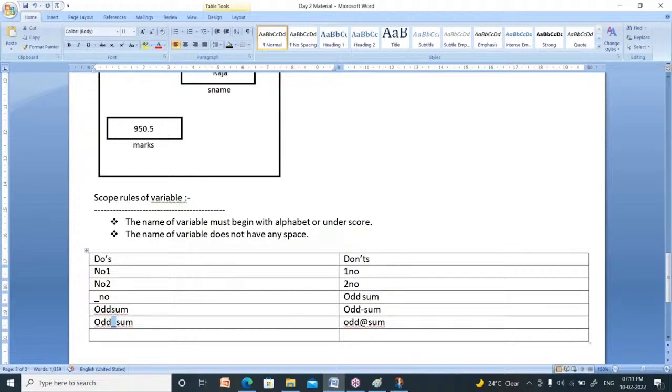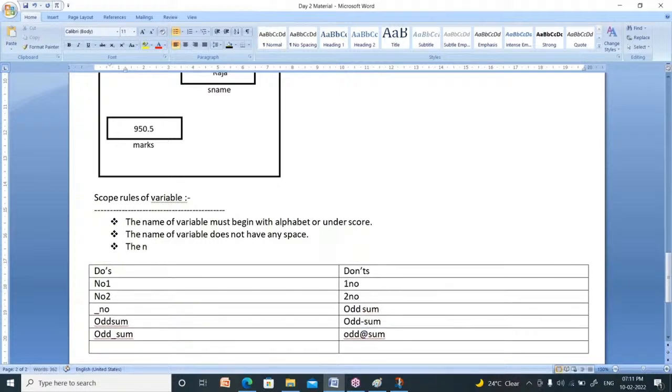It doesn't allow any special character like minus, plus, into, by, at the rate of symbol. Now what is the third rule? The name of the variable does not allow any special character except underscore.